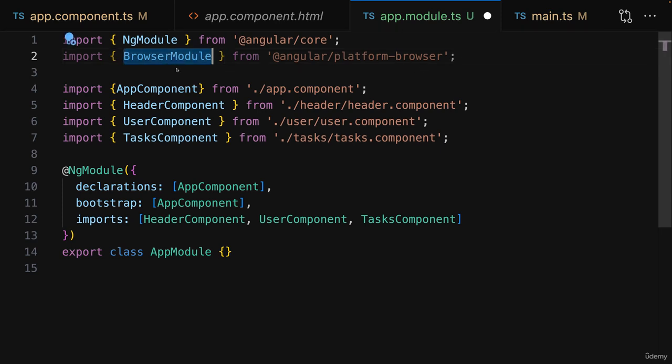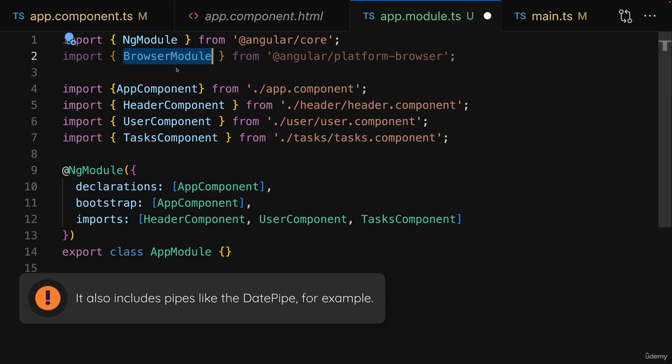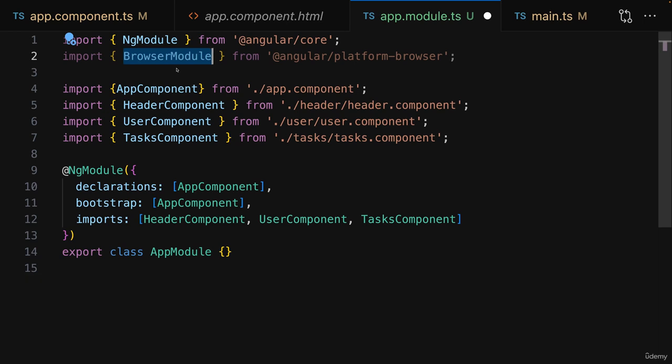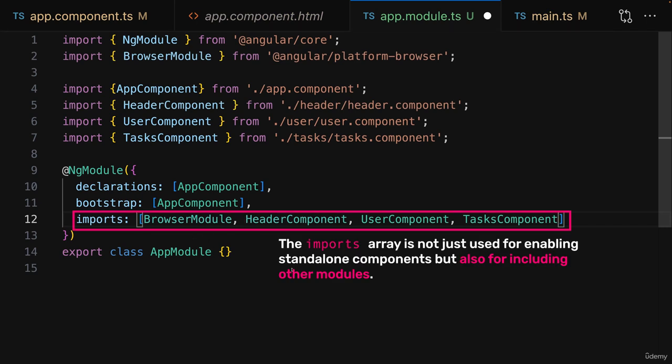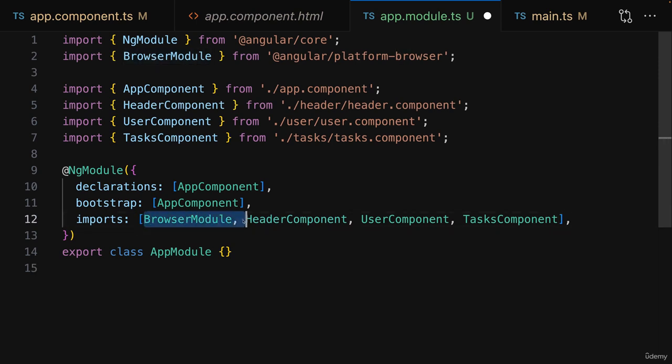This is a module provided by the Angular team that in the end provides a collection of things that are needed by every Angular app in order to run correctly. This includes some generally helpful directives that might be used in your application, but also some other crucial features every application needs access to. That's why you must import this here and then also add it to the imports array of your root module, so of your app module typically. Every Angular application, when using Angular modules, needs that browser module.